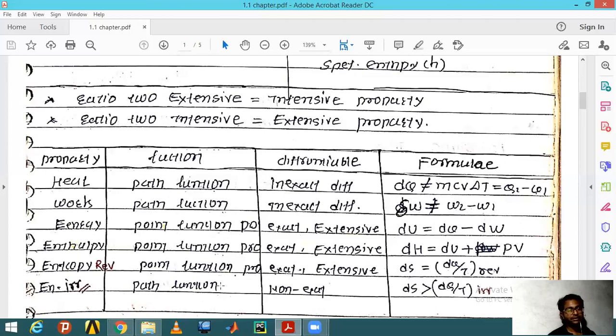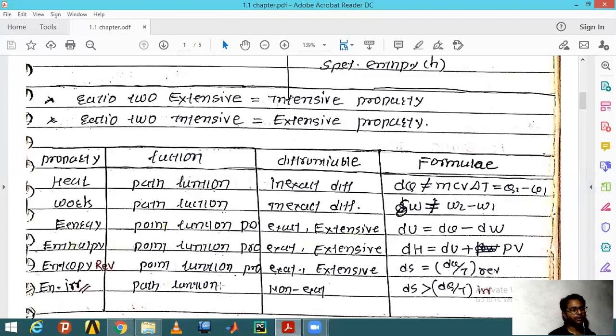Reversible process entropy is a property, and it is a point function. Pressure, temperature, enthalpy, entropy of a reversible system, and energy are all point functions.